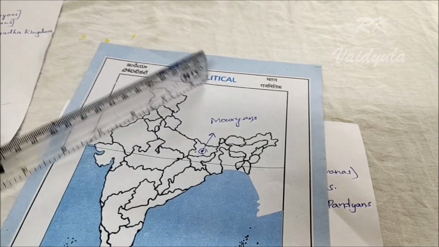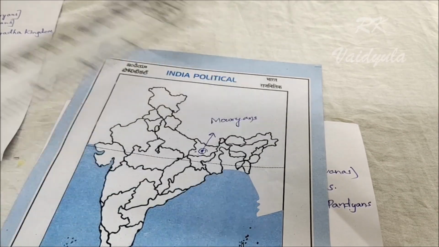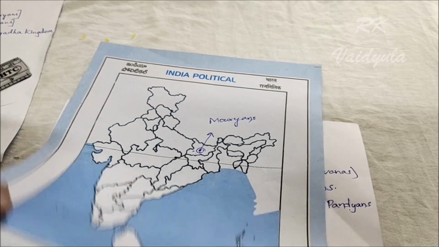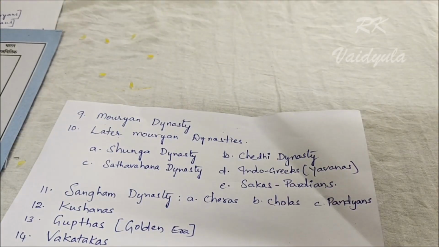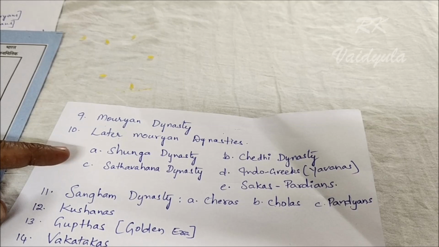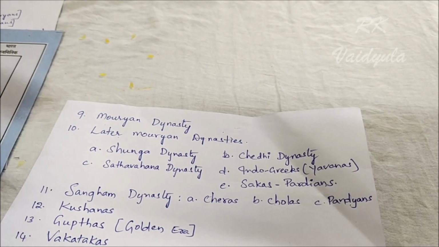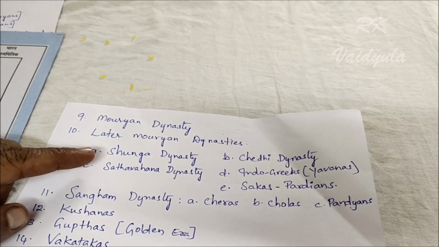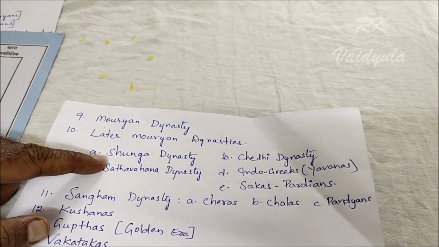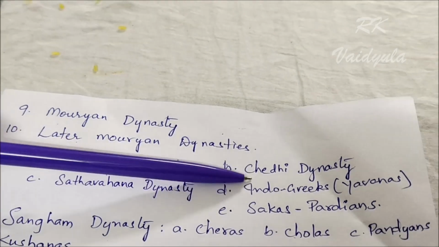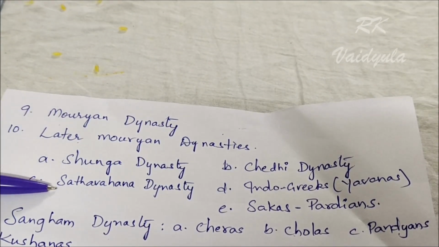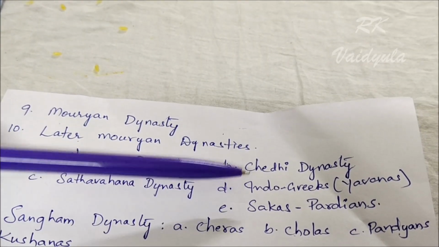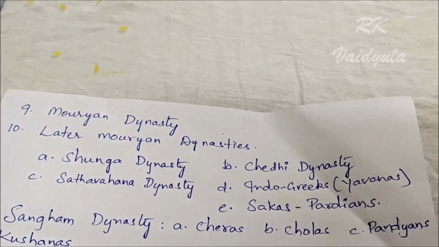After the Mauryan dynasty, India was divided among various dynasties: the Shunga dynasty, Chedi dynasty, Satavahana dynasty, and Indo-Greeks. These main four dynasties ruled after the Mauryans.